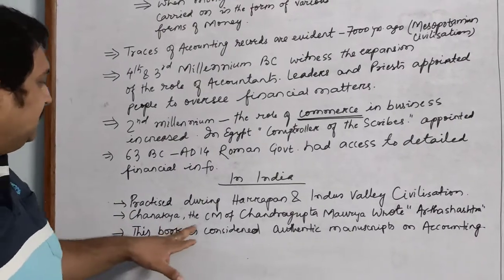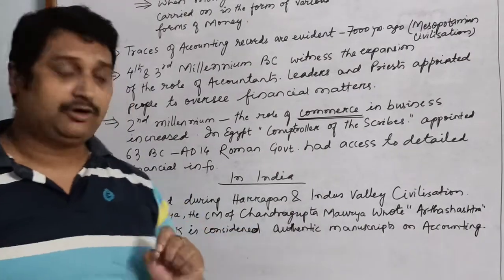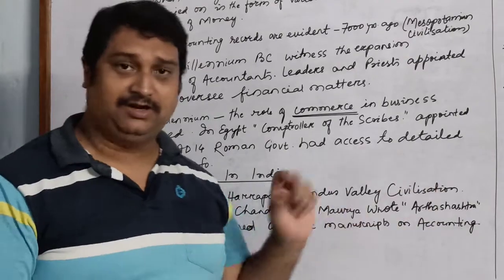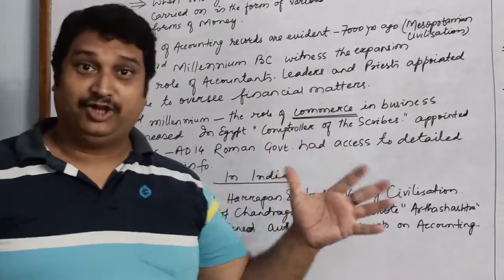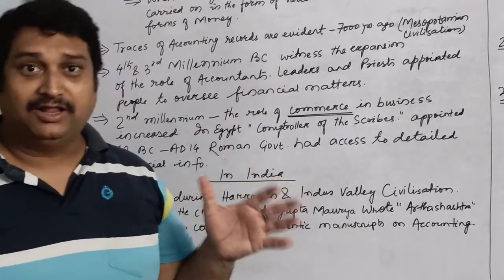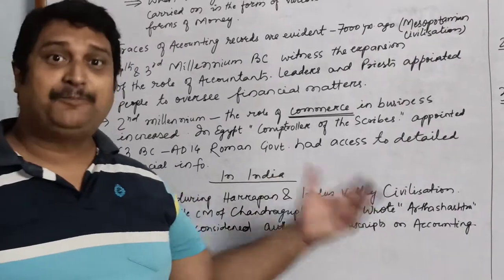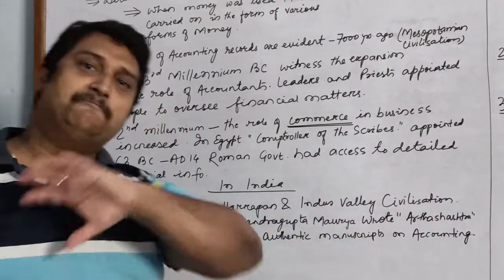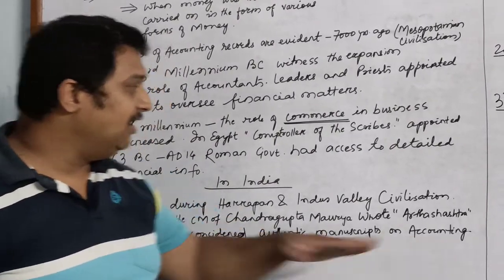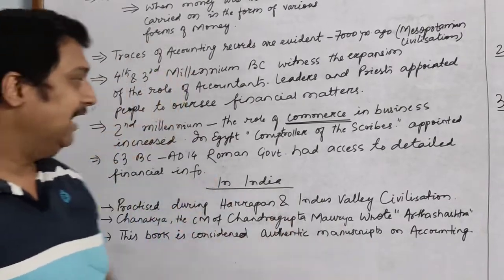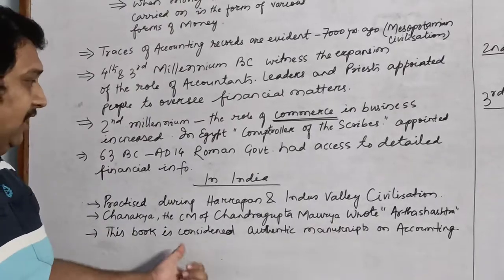Chanakya, who is considered to be the chief minister of Chandragupta Maurya, had written a book. The name of the book was Arthashastra. This is considered the first authentic book in India written on economics. This particular book maintains the complete record on accounting methods, how to record, and it is considered to be the authentic manuscript in India for accounting.